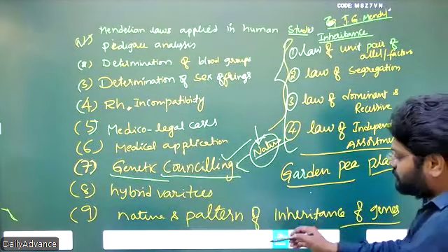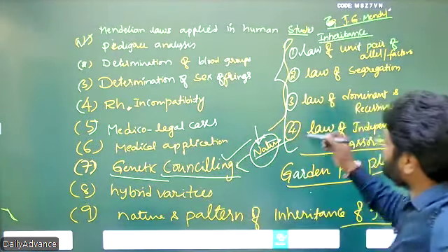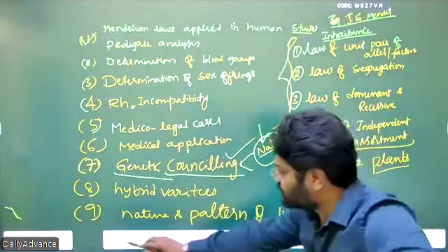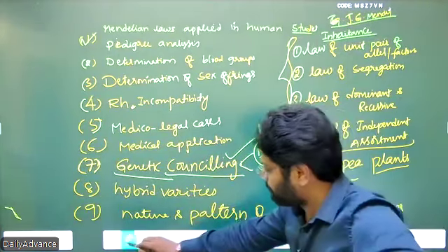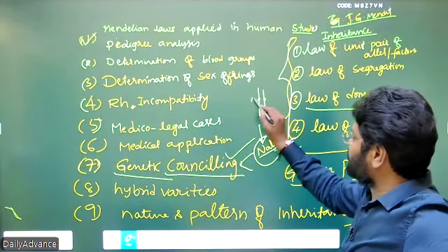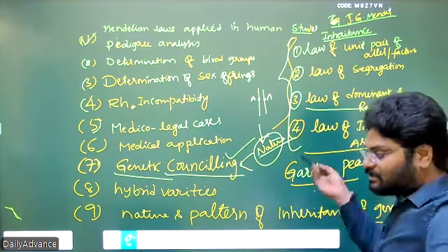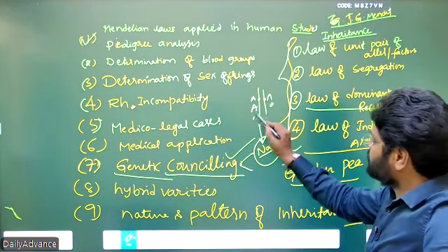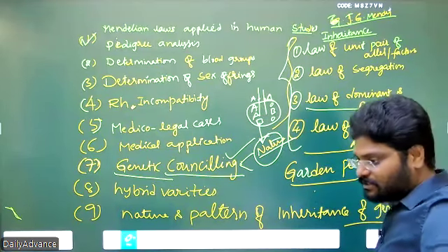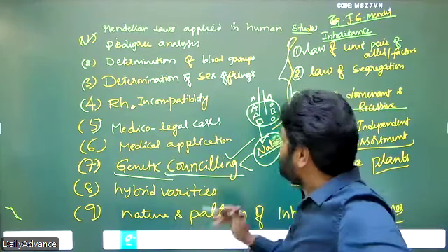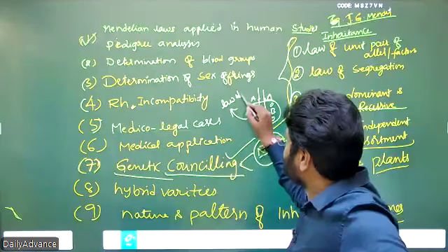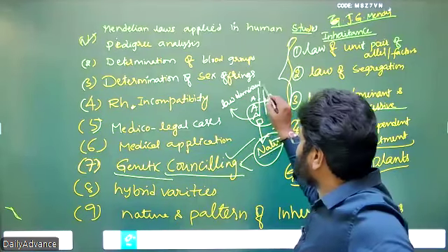So, law of dominance and recessive. If a locus has different alleles, so same alleles means AA, the same allele. Different alleles mean AO, AB, BO. These are all the different combinations. If a locus has different alleles, it must have the law of dominance and recessive.